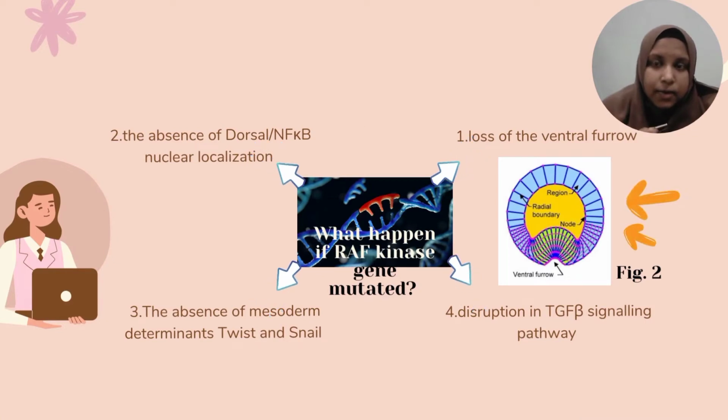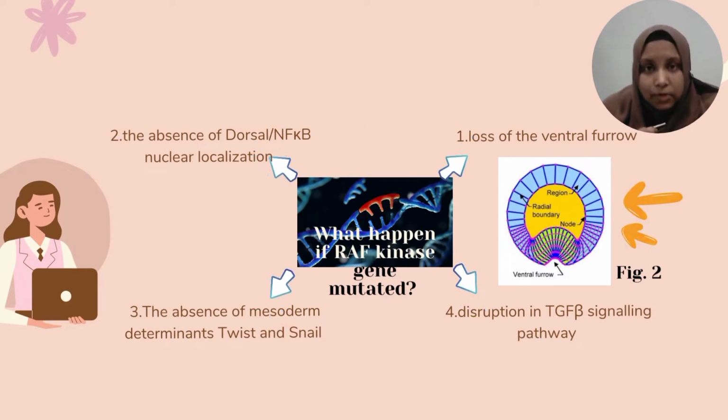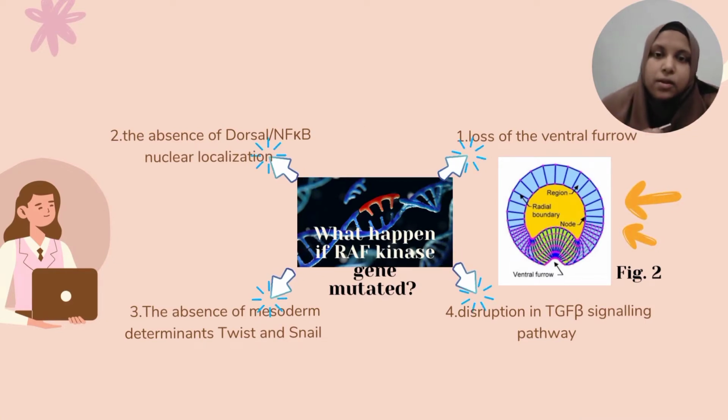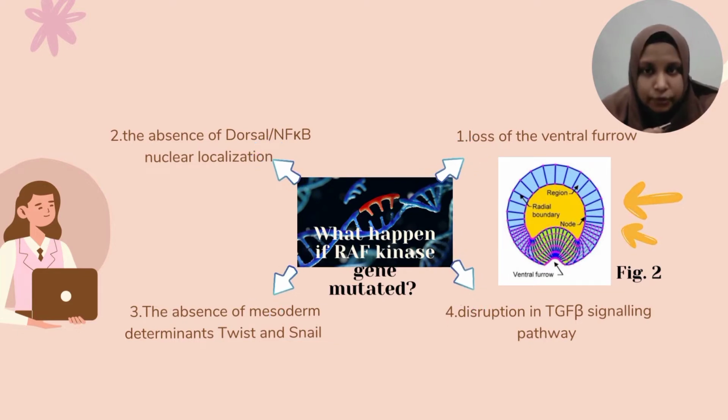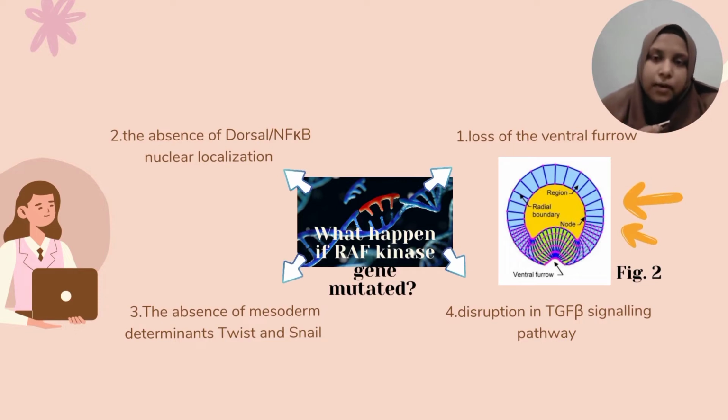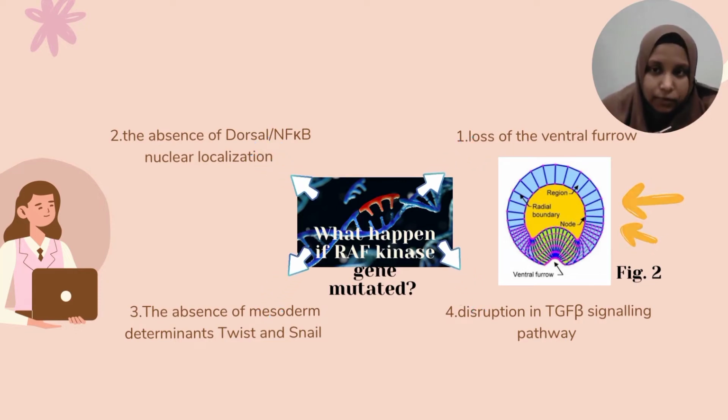Next, we are going to look a little bit at what happens if the RAF gene is mutated. First and foremost, it leads to the loss of ventral sulcus through the loss of the ventral furrow at the ventral part of the embryo cell. We can see the location of this ventral furrow in figure 2.